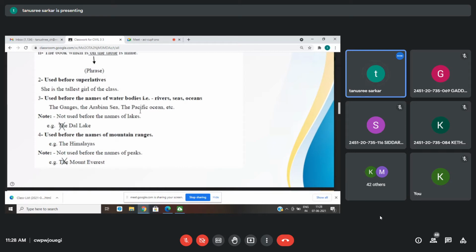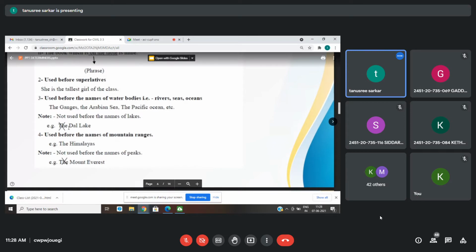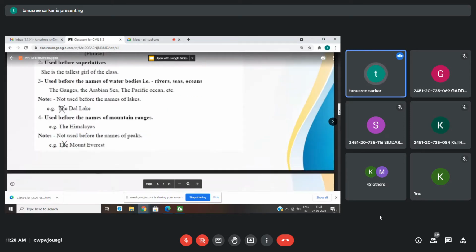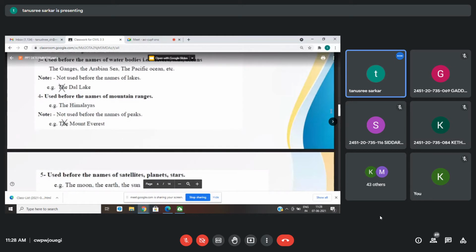But remember, there is a rule there. For lakes, we never use the. There is an exception there. So these rules you can read up on your own, but I am just explaining them. After the class, you can again see these notes.